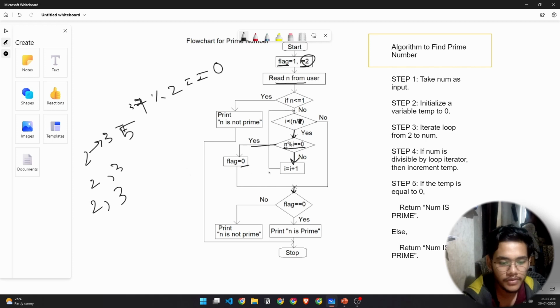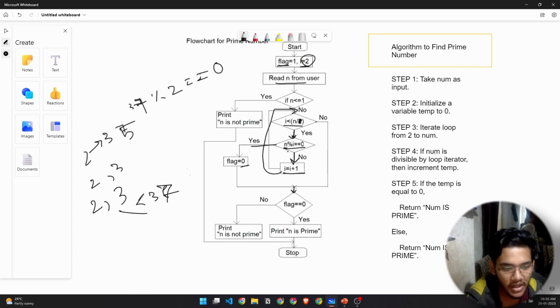That means it will go 3 right here, and then after it's 3 it will check here, it will go here, and now the next step is the condition. It will check if 3 is less than 36, is less than 37, and yes it is, so it will continue with the loop. Now it will check if 3 divides n. If it does, which it does not, so it will again increment. So now I will be 4.